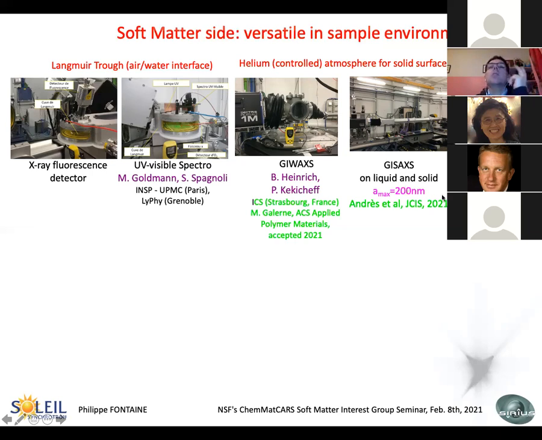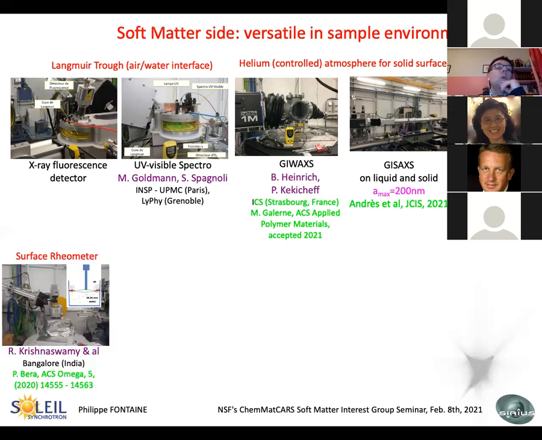For the moment, the largest parameter we measured is 200 nanometers. And the same people who have done that have just proposed to measure up to 500, so we will try to go further. We host a roll printing system for the perovskite and polymer deposition. So we follow with time in GWAXS the deposition and the evaporation of solvents to form the perovskite structure. We host also a surface rheometer to study Langmuir monolayers during shearing.